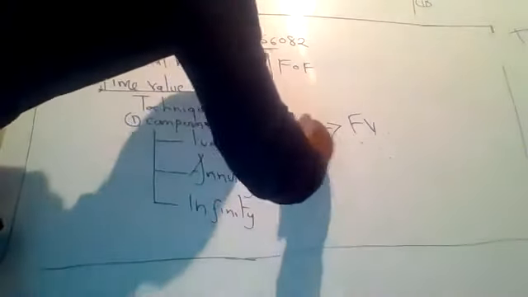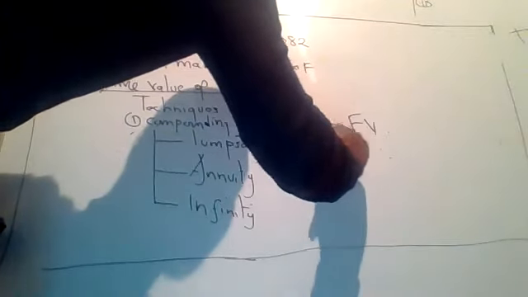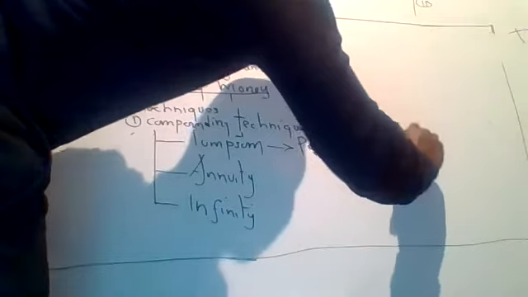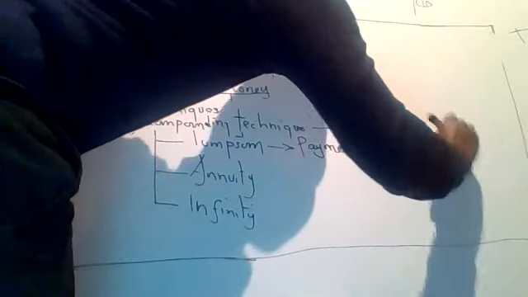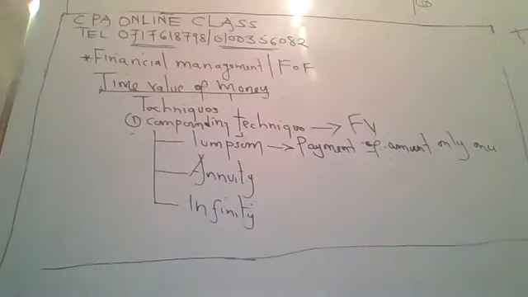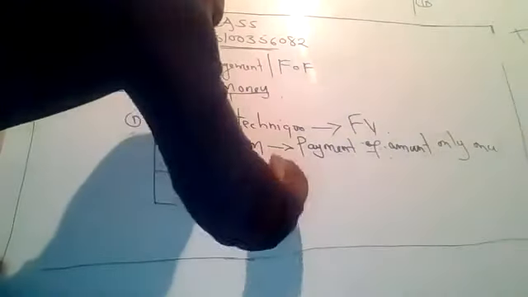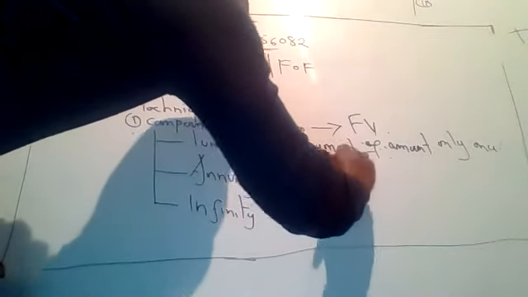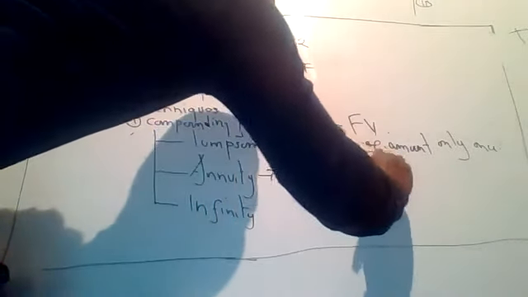So these ones mean payment of an amount only once, either at the beginning or at the end of the year. And annuity is the payment of a regular amount.